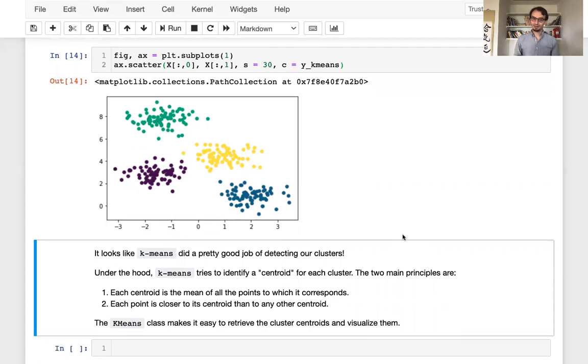Furthermore, each point is closer to the centroid to which it corresponds than to any other centroid. So we say, for each point, which cluster are you in? And then we say, okay, you have to be in the cluster whose centroid is closest to you. And furthermore, that centroid has to be the mean of all the points in that cluster. So there are these two conditions for the k-means model.